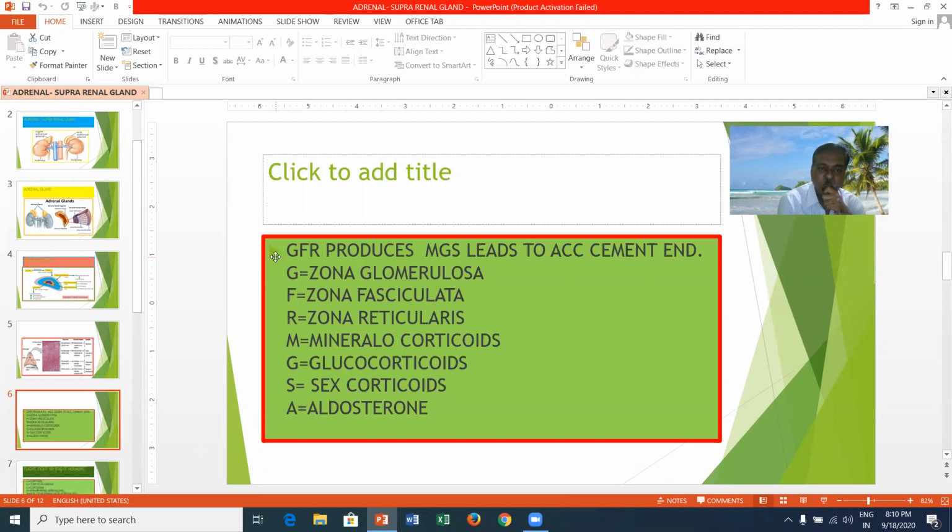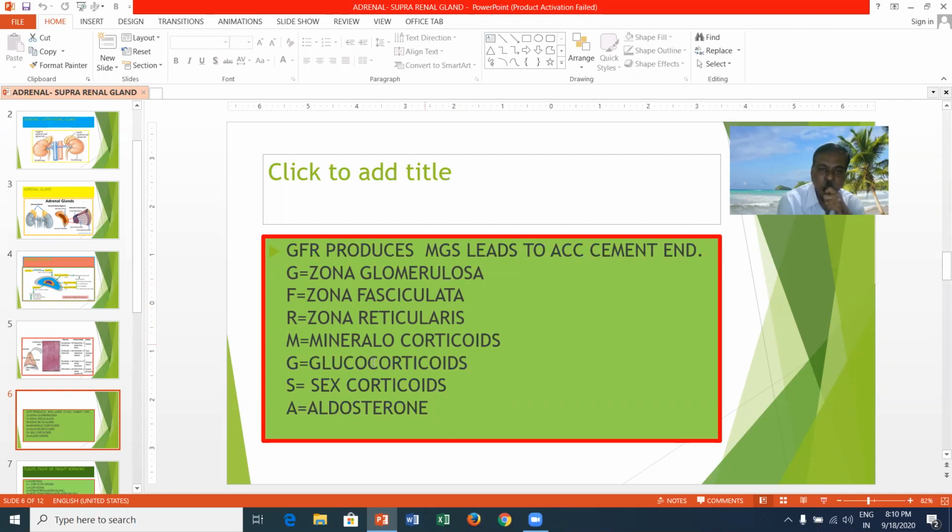Here there is a mnemonic: GFR produces MGS, leads to ACC cement end. GFR means the adrenal cortex's three zones: zona glomerulosa, zona fasciculata, zona reticularis.